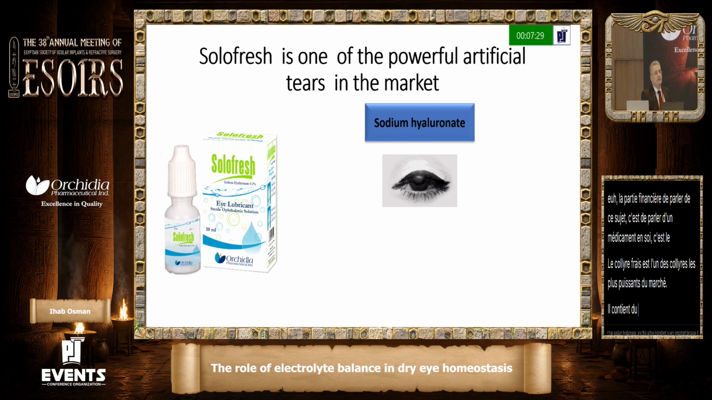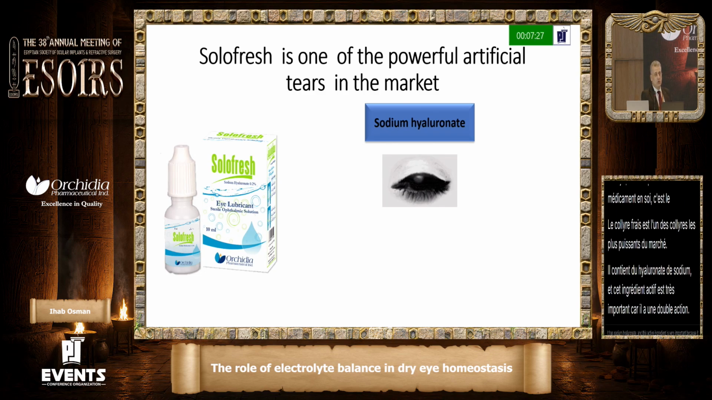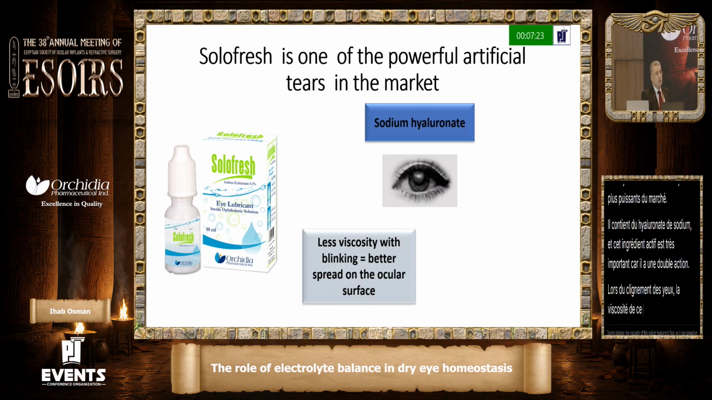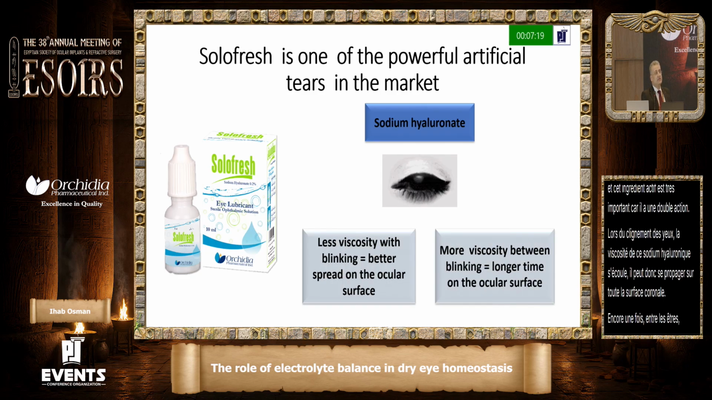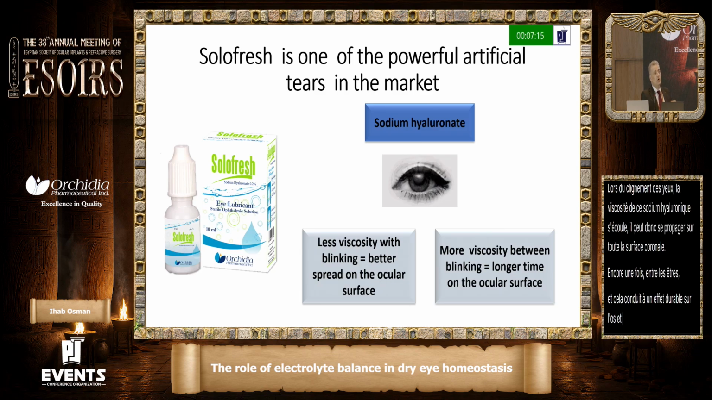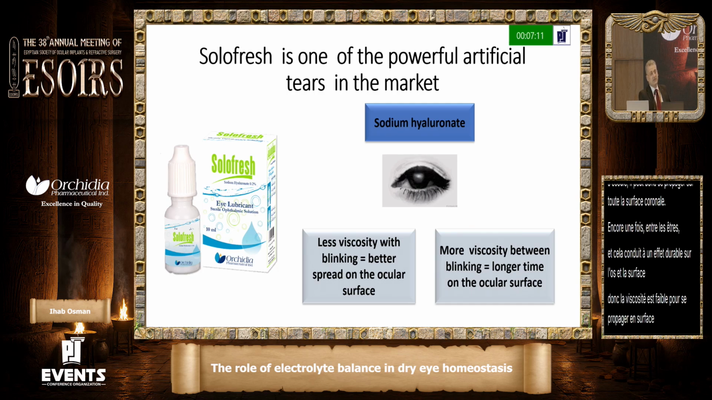During blinking, the viscosity of this sodium hyaluronate is low, so it can spread over the whole corneal surface. Between the blinks, the viscosity is maintained, and this leads to a long-lasting effect on the corneal surface. So the viscosity is low to spread on the surface, and between the blinks, the viscosity is good enough to maintain the stability.